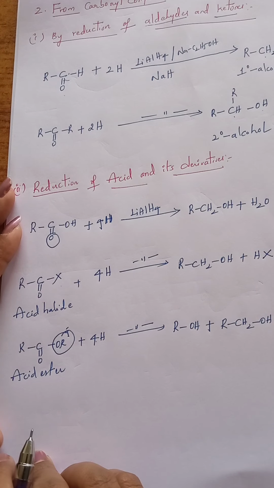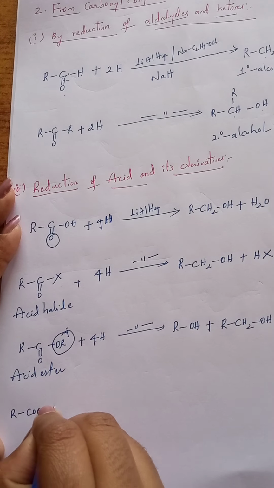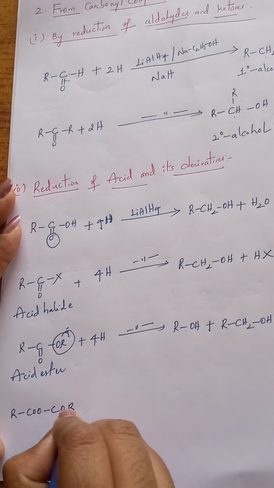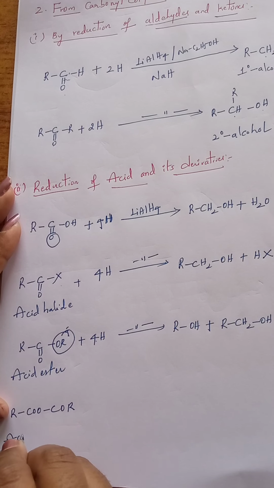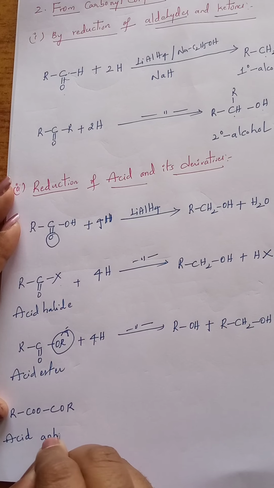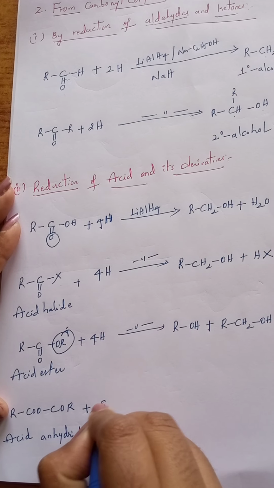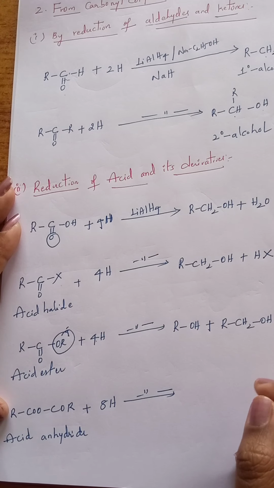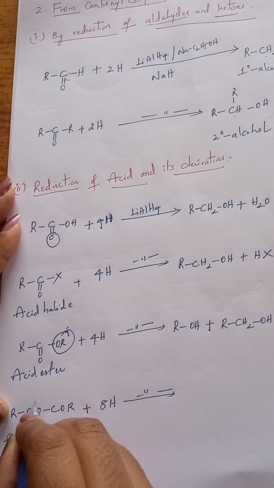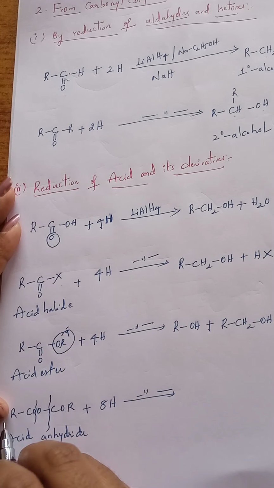Next, the acid anhydride, RCOOCOR. When this acid anhydride undergoes reduction using 8 hydrogens in the presence of the same lithium aluminum hydride, bonds break here and here.